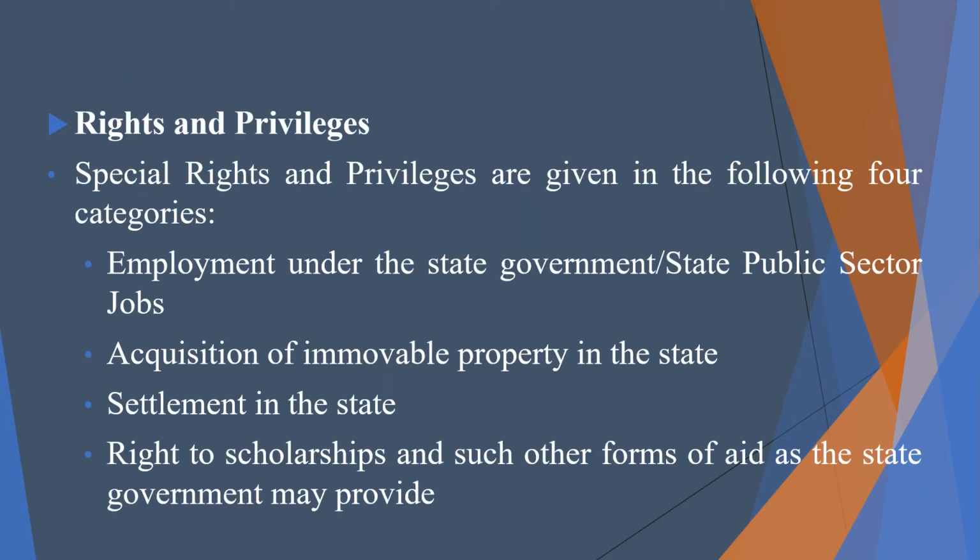So what are the rights and privileges? Special rights and privileges are given to permanent residents in the following four categories: employment under the state government and state public sector jobs, acquisition of immovable property in the state, settlement in the state, and a right to scholarship and such other forms of aid as the state government may provide.